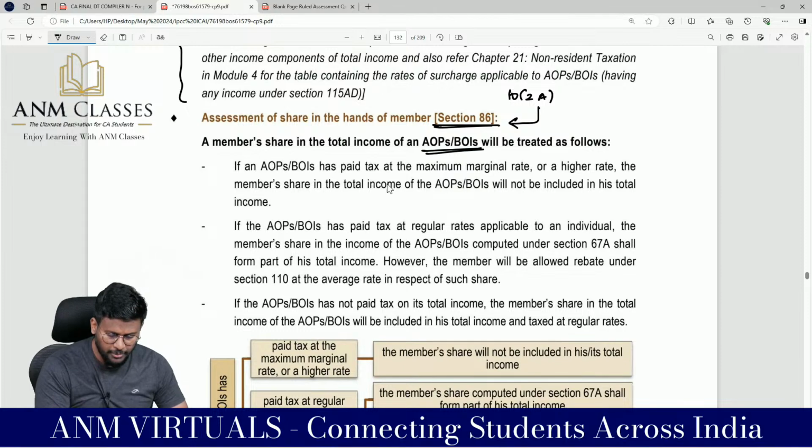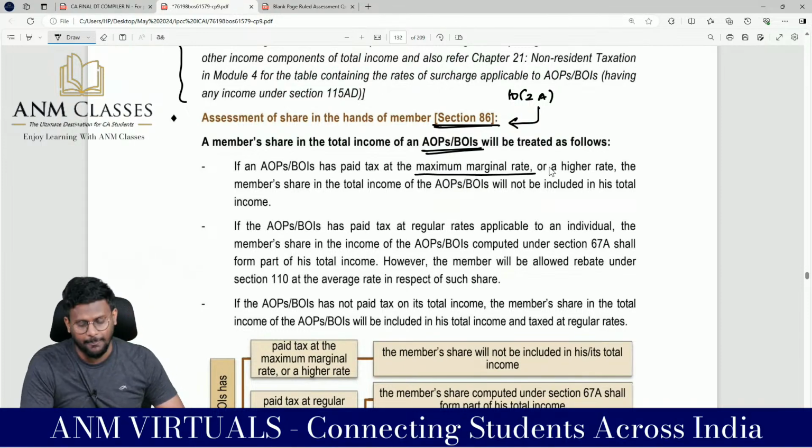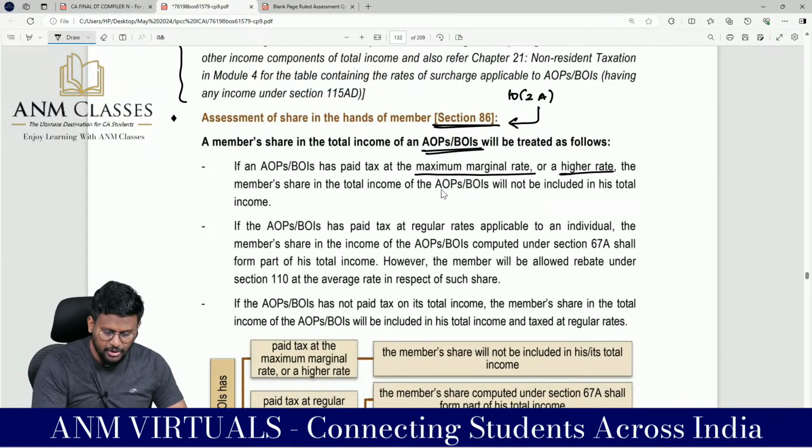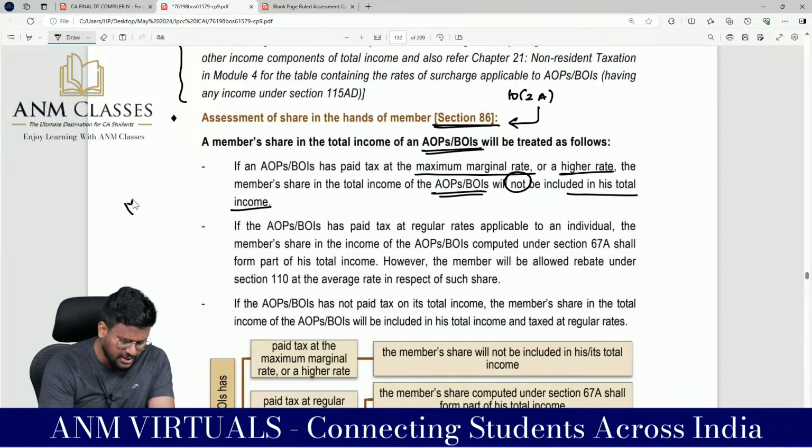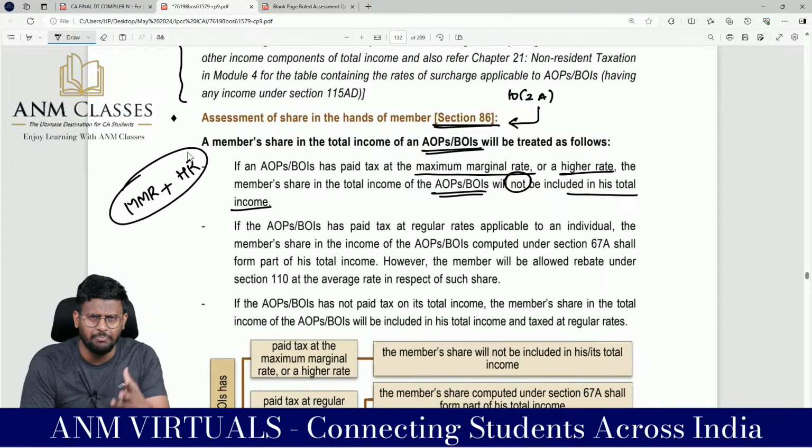If an AOP or BOI has paid tax at MMR or higher rate, the member's share in the total income of AOP or BOI will not be included in his total income. Yes. Has the AOP or BOI suffered tax at MMR or higher rate? Already huge tax has been paid by the AOP or BOI. Then why are you taxing that income again in the hands of the members? It is exempted under section 86.